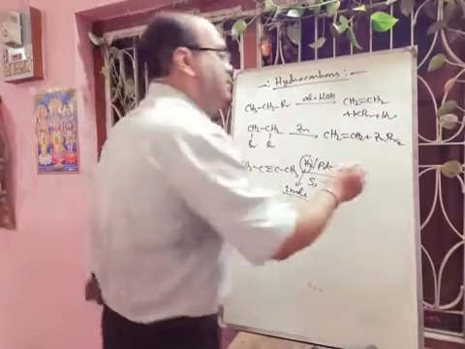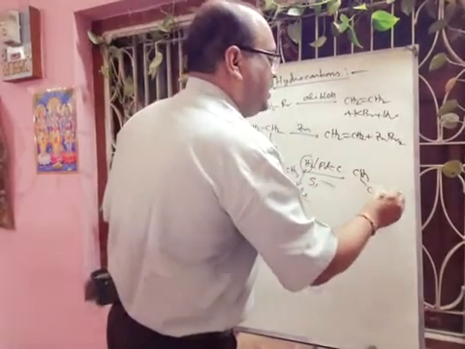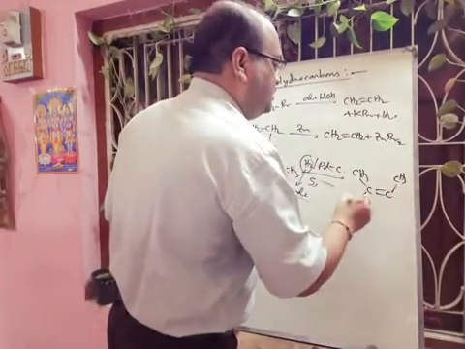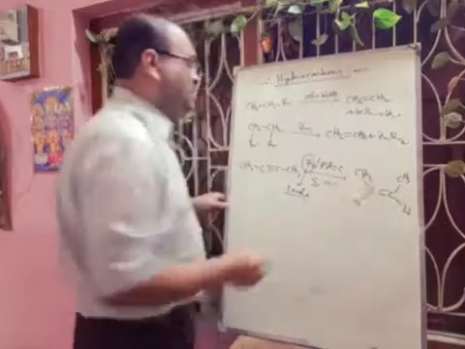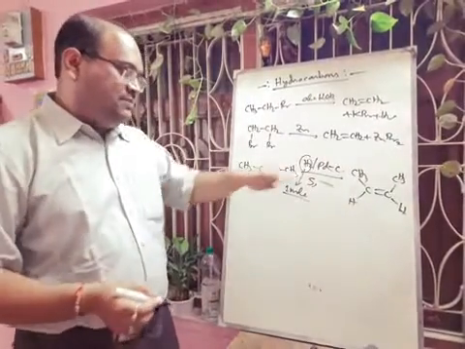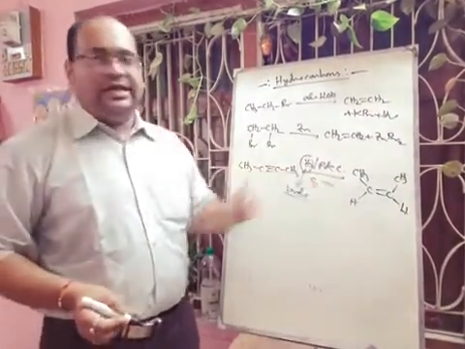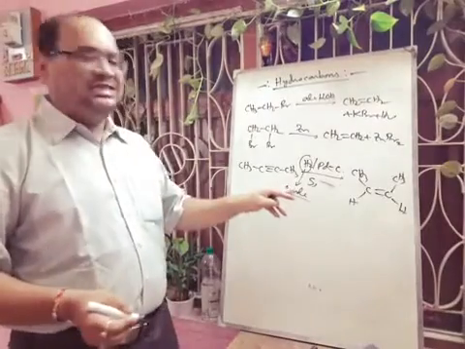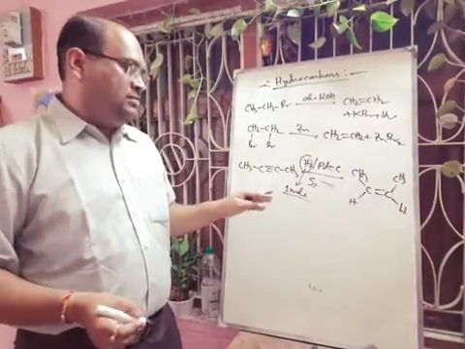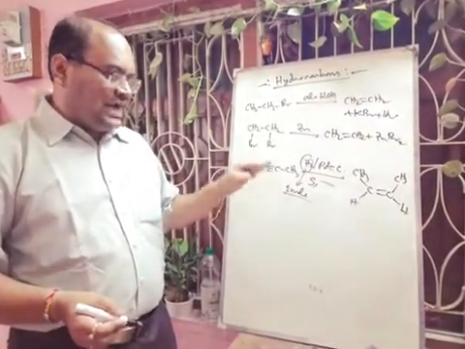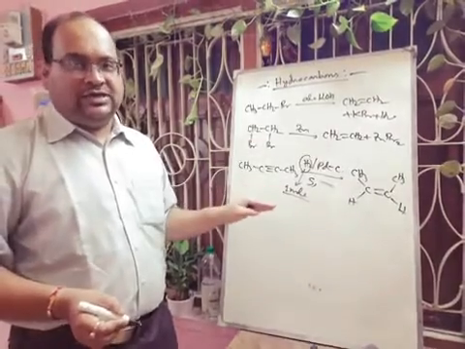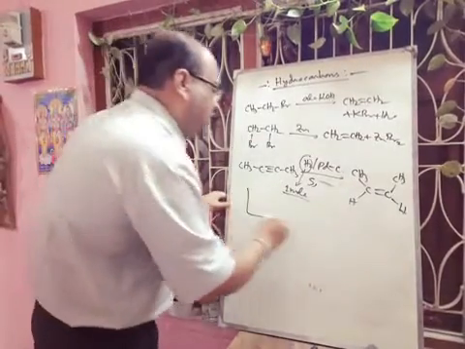Then we will get the cis product here, because there will be syn addition. Okay, on palladium surface there will be addition of this one and hydrogen also, and there will be syn addition, and we will get the cis product. And this reaction is known as hydrogenation, and the catalyst is known as Lindlar catalyst. Okay, but another very important reaction is there.